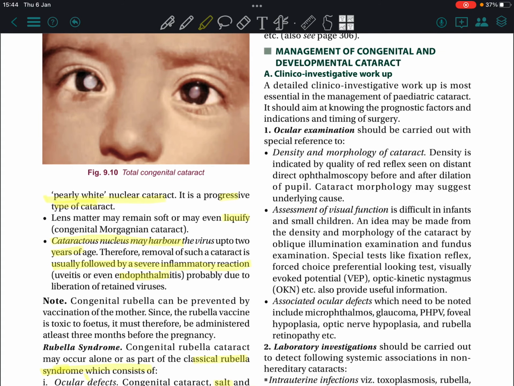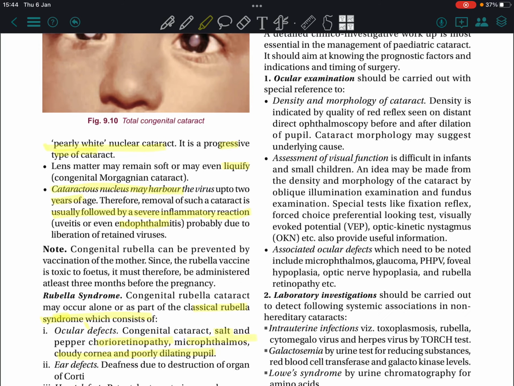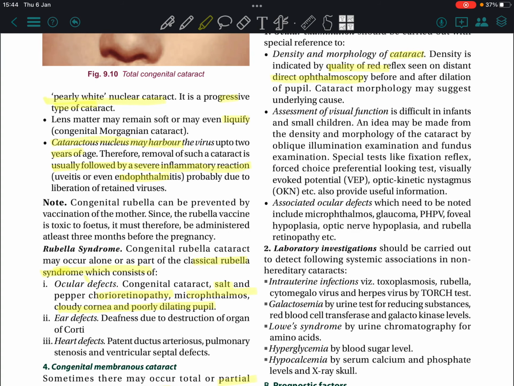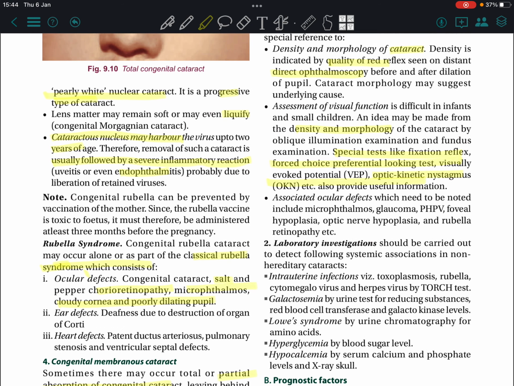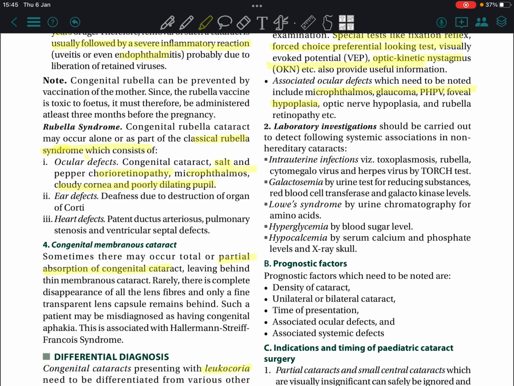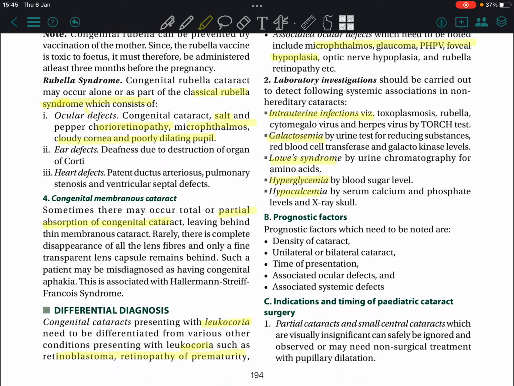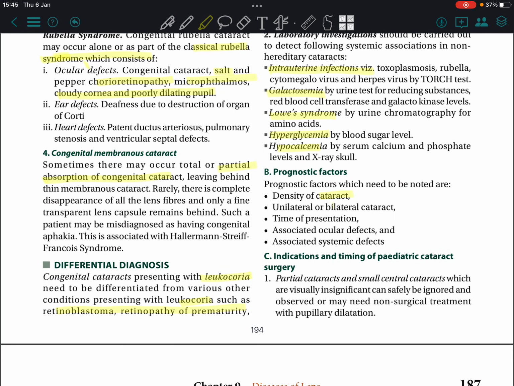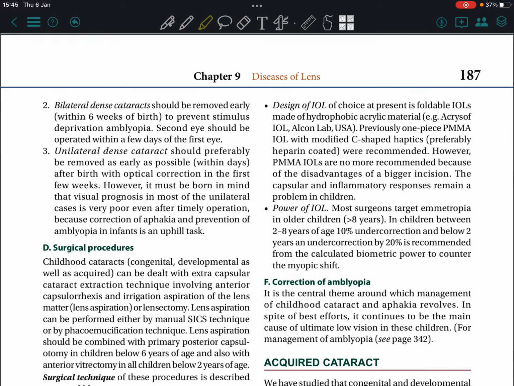Management of congenital cataract: clinical investigation, ocular examination, density and morphology of cataract, quality of red reflex seen on distant direct ophthalmoscope, assessment of visual function, an idea made by density and morphology of cataract, special tests for associated ocular anomalies like microphthalmos, glaucoma, PHPV, foveal hypoplasia. Laboratory investigations for galactosemia, Lowe syndrome, hyperglycemia, hypoglycemia. Prognosis depends on density of cataract, unilateral or bilateral, time of onset, and ocular and systemic defects.